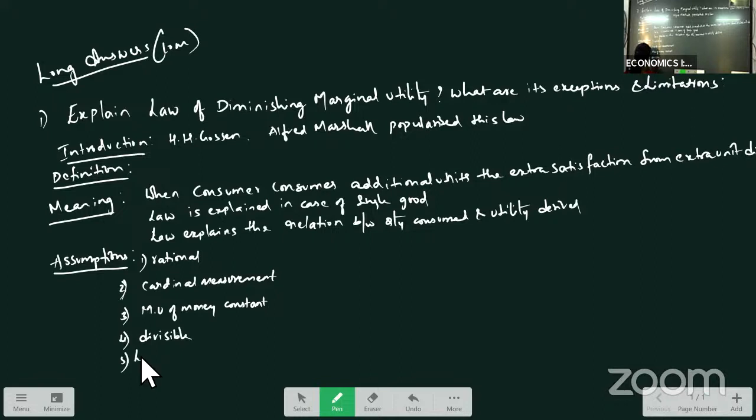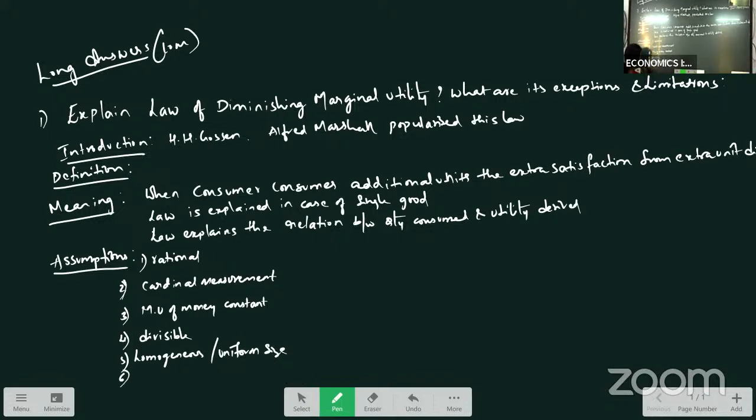Also, we assume the goods are homogeneous and they have uniform size, means whatever the product we are taking, they all are of same size, same shape, and same type.